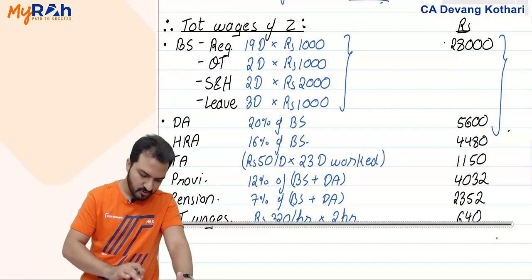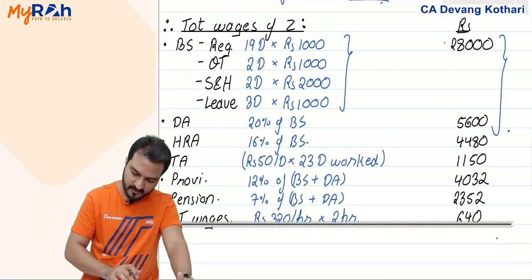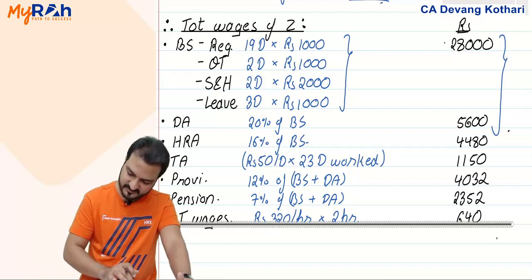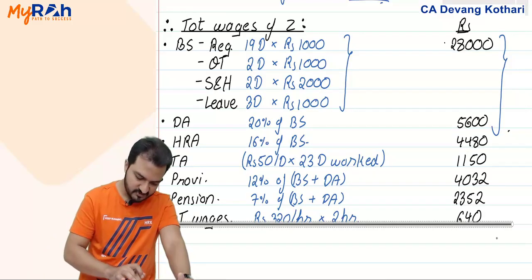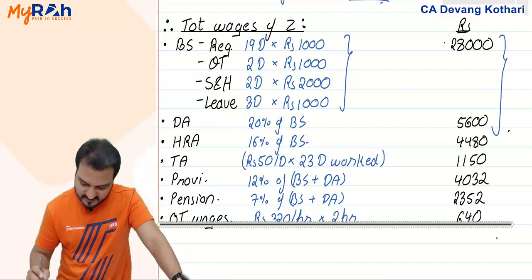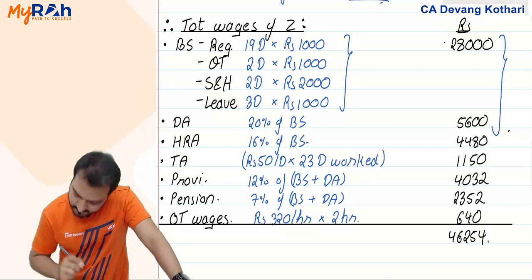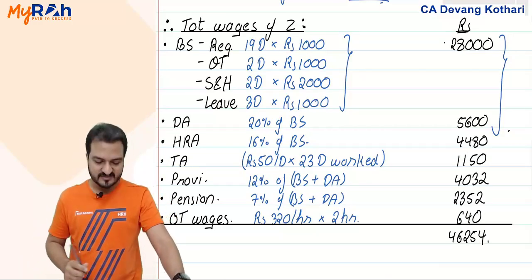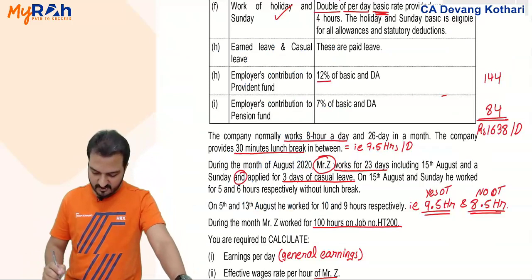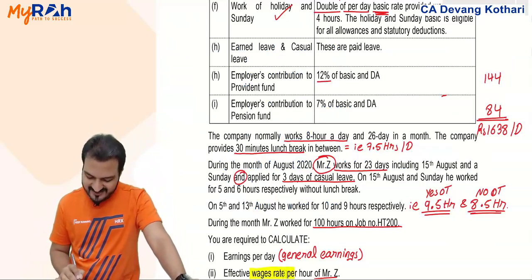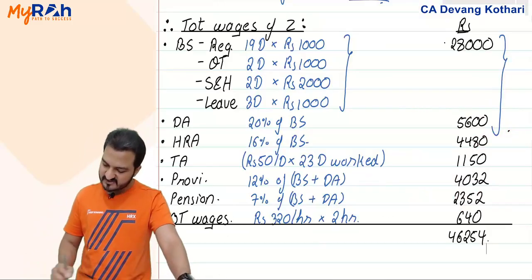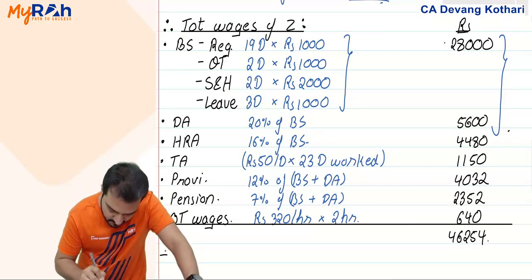Add them up, I'll make the total: 28,000 plus 5,600 plus 4,480 plus 1,150 plus 4,032 plus 2,352 plus 640 makes it 46,254 as the total wages of Z. They have actually asked us for the effective wage rate per hour. So the total wages, 46,254, is divided by effective working hours.